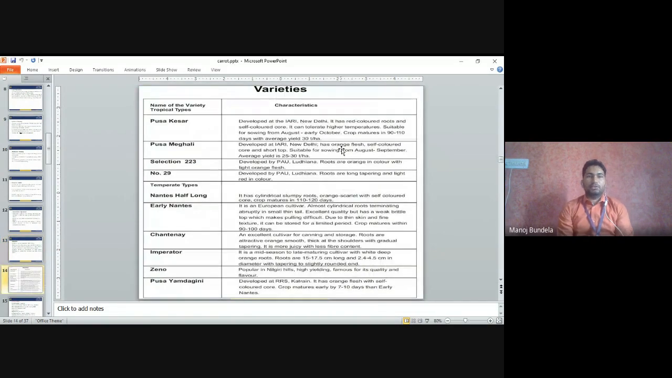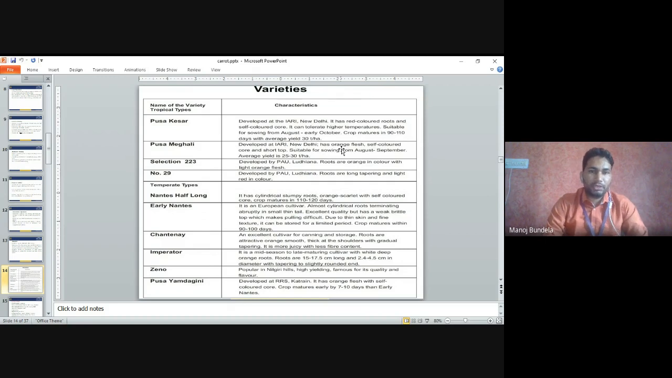Varieties. Some varieties like Pusa Kesar. Pusa Kesar is developed by IARI New Delhi. It has red colored roots and self colored core. It can tolerate higher temperatures, suitable for sowing in August and early October. Crop matures in 90 to 110 days. Pusa Meghali is developed by IARI New Delhi, has orange flesh, self-colored core and short top. Suitable for sowing in August to September, and the average yield is 25 to 30 tons per hectare.